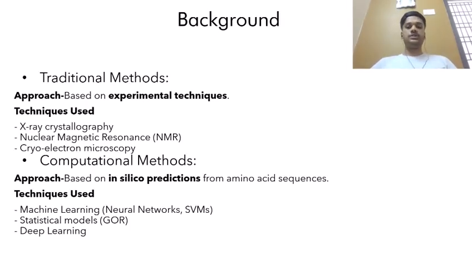There are two main approaches to predicting secondary structure. One is experimental, in which we use lab techniques like X-ray crystallography, NMR, and cryo-electron microscopy. The other is computational. The one which I have been using in computational is statistical and probability models. The other techniques which we can use are machine learning and deep learning. The main reason why I shifted to statistical and probability models is that machine learning and deep learning are a bit tough to implement and need very high knowledge to complete.